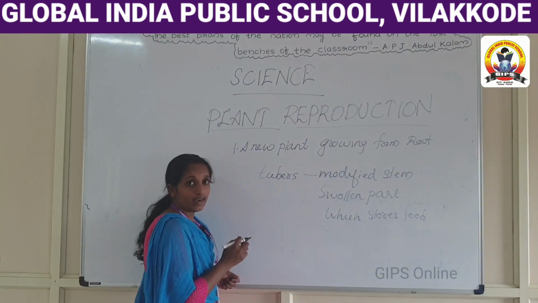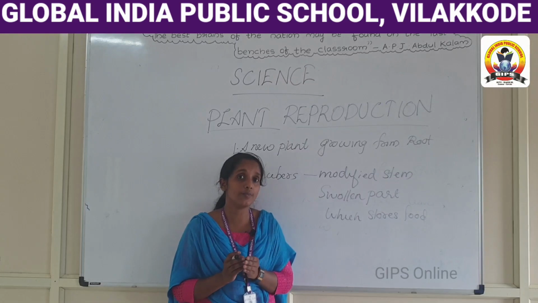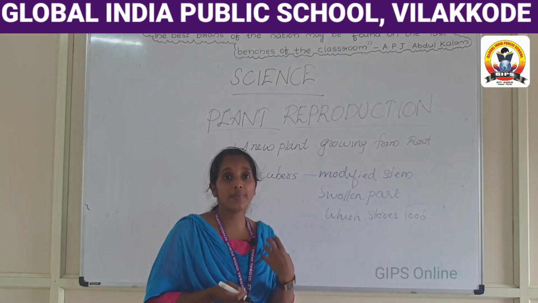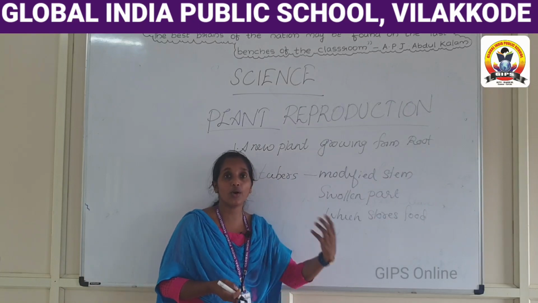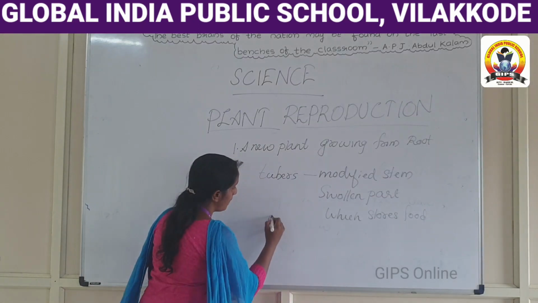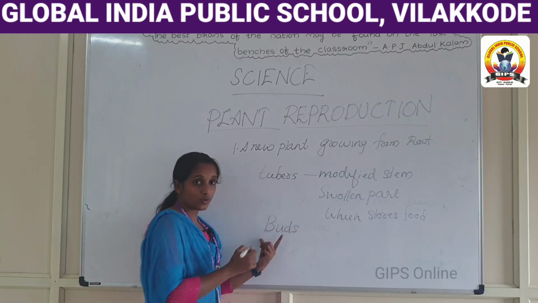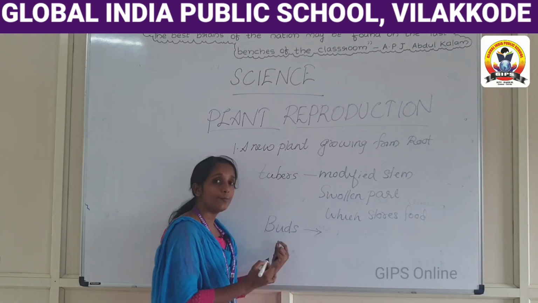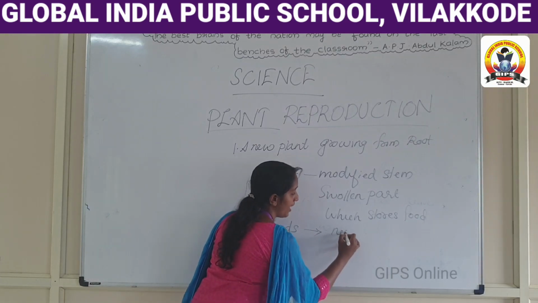Second, the roots of some plants develop buds, and these buds grow into a new plant.